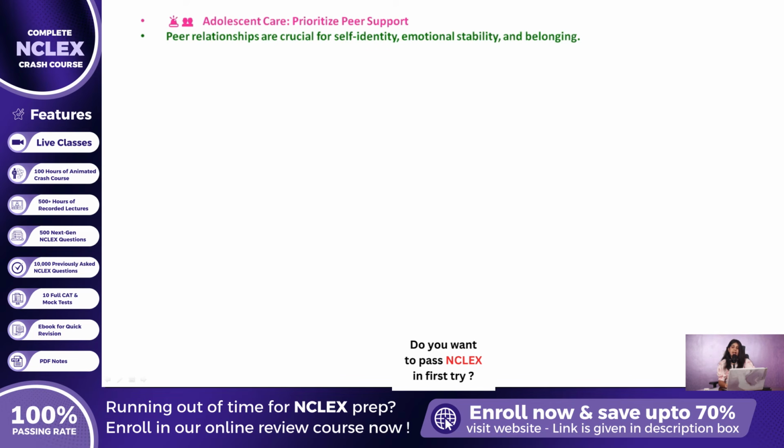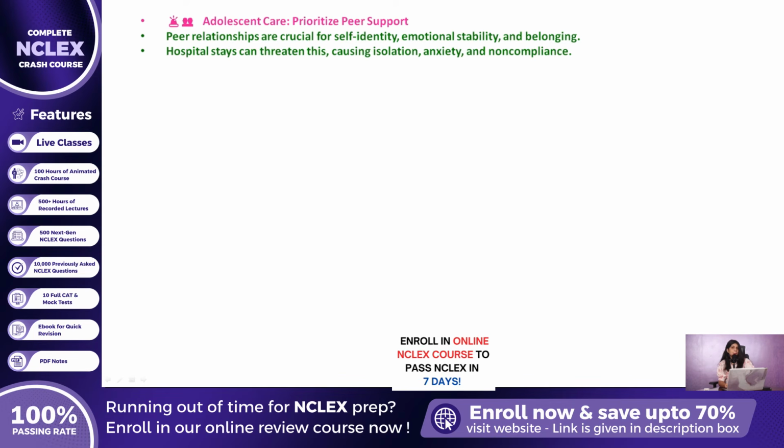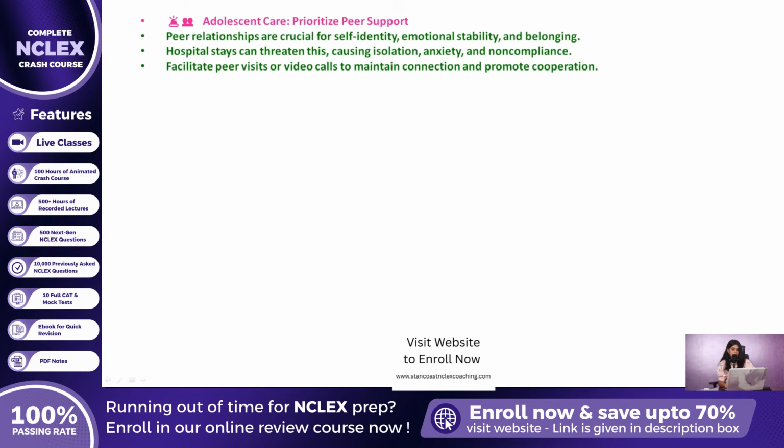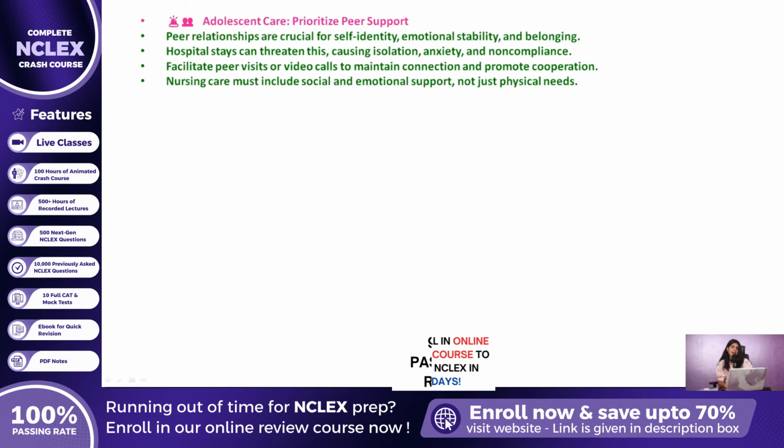During hospitalization, especially one that involves limited mobility and an extended stay, this developmental need can be threatened, increasing the risk of social isolation, anxiety, and non-compliance. Facilitating peer connection, whether through hospital visits or video calls, offers a vital lifeline to normalcy. It helps maintain their social identity, reduces emotional distress, and even promotes better cooperation with care and rehabilitation. Nurses must recognize that adolescent care extends beyond pain control and nutrition. It includes supporting peer relationships as a clinical priority.